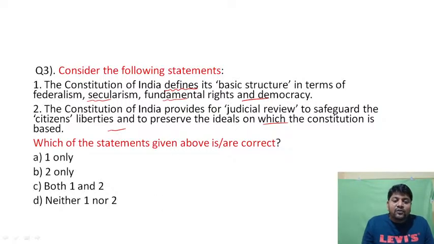Which of the statements given above is or are correct? Option A says 1 only, option B 2 only, option C both 1 and 2, and option D neither 1 nor 2.